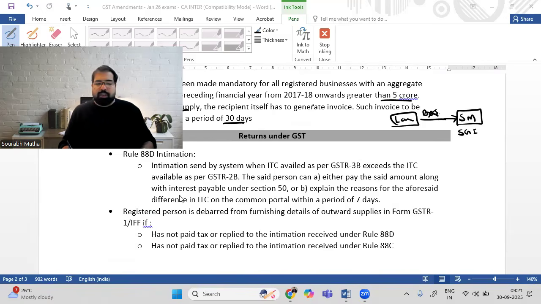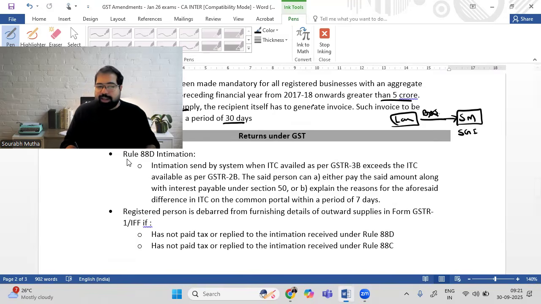Guys, there are two mismatches I want to talk about. One is GSTR 3B. Whatever you're claiming as credit, for example, I'm claiming credit of 1 lakh rupees this month, but the GSTR 2B, which is auto-populated, shows a credit of only 80,000. So there is a mismatch of 20,000 rupees. Now the government says that if this mismatch is above a particular amount, then the system will generate an intimation and send it to you.